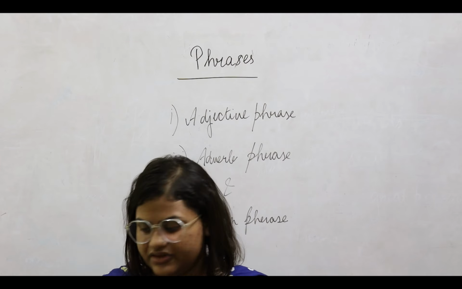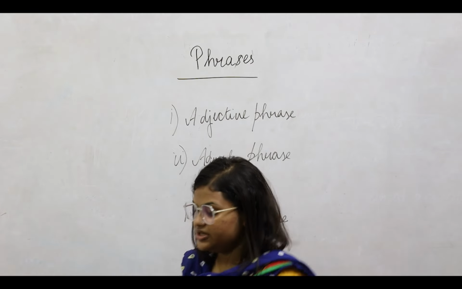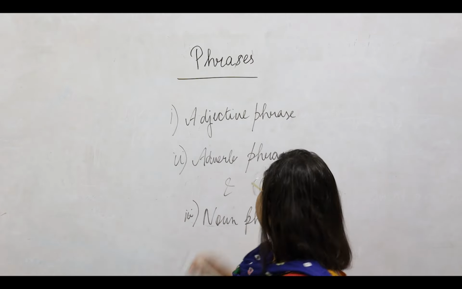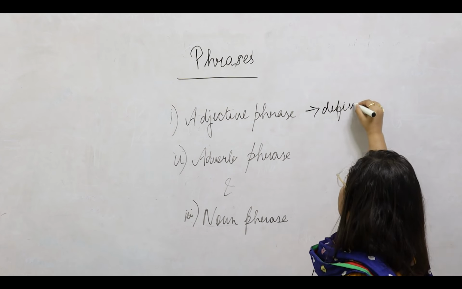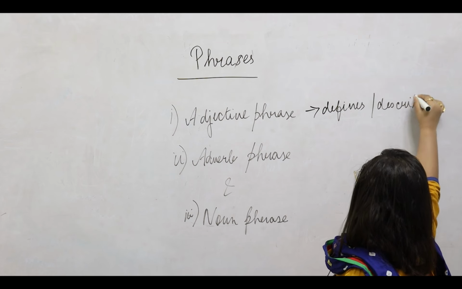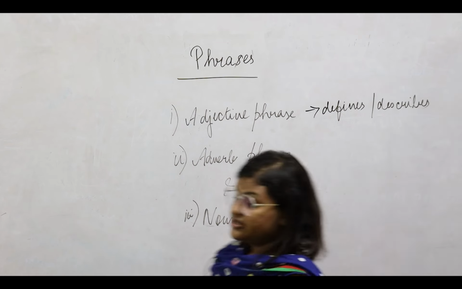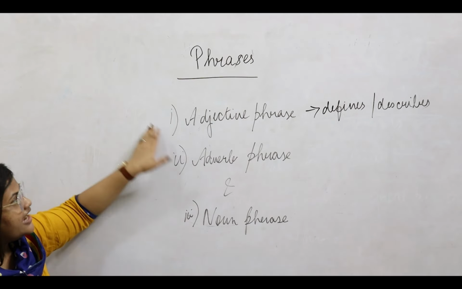What is an adjective? An adjective, as we have done earlier, is a word that defines or describes. So what does an adjective describe? An adjective describes a noun. That is the primary function of an adjective.